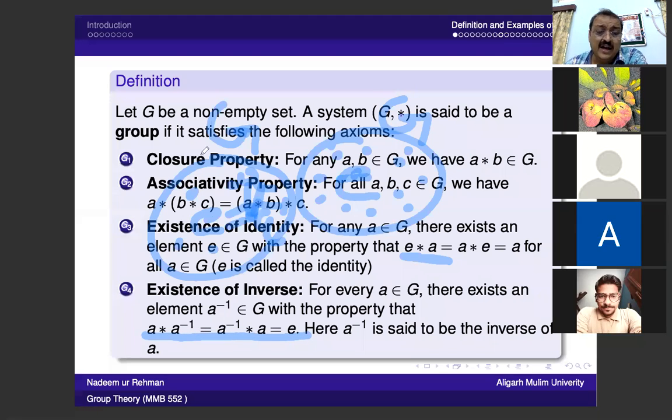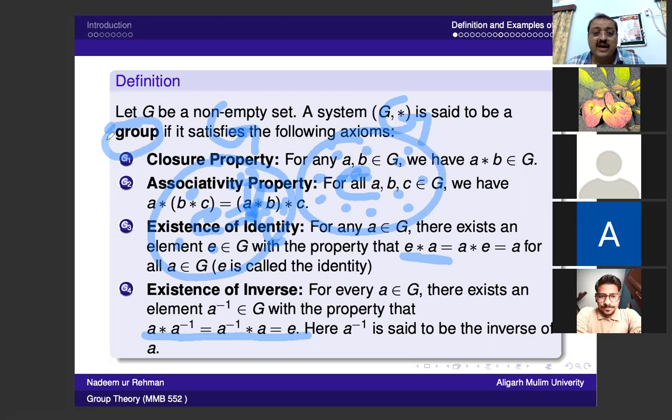So if a non-empty set equipped with the operation satisfies these properties, including property 4, then we can say that G is a group.